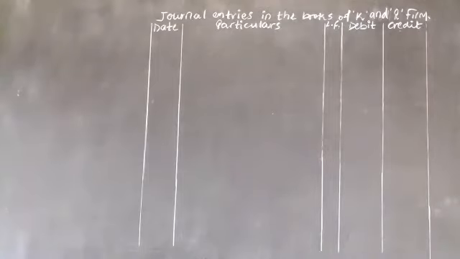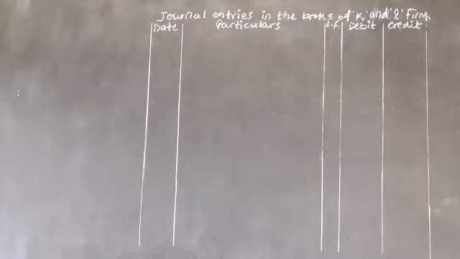R and J are the partners sharing profit and loss in the ratio of 2:3. They admitted B as a new partner for 1/6 share in profit. Following balances appeared in the books of R and J at the time of admission of B. See, the balance is given to you.